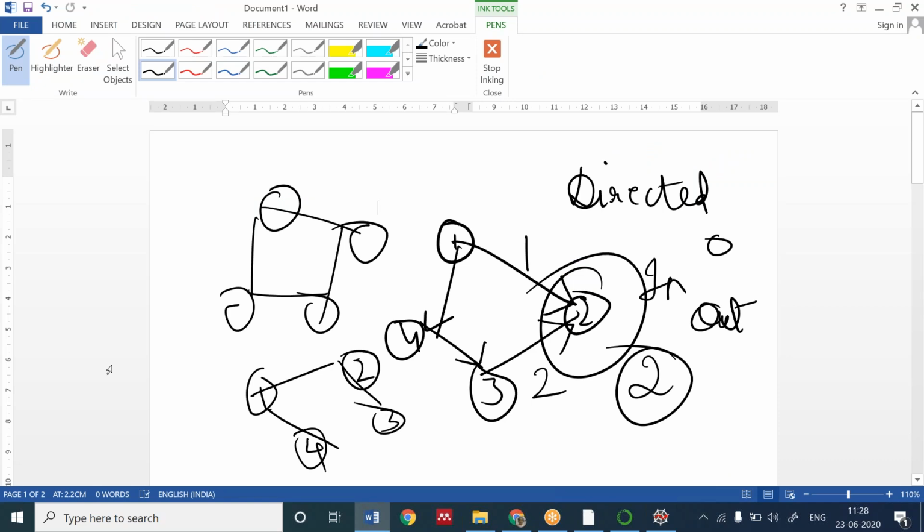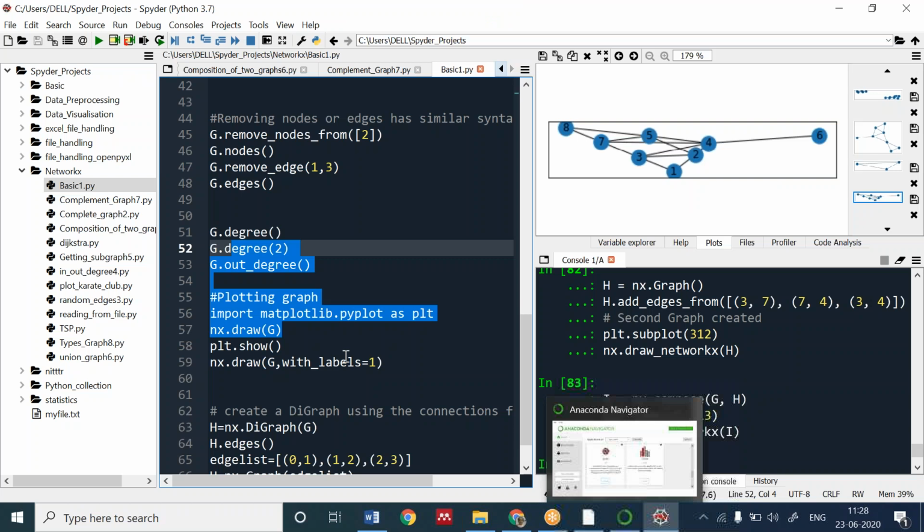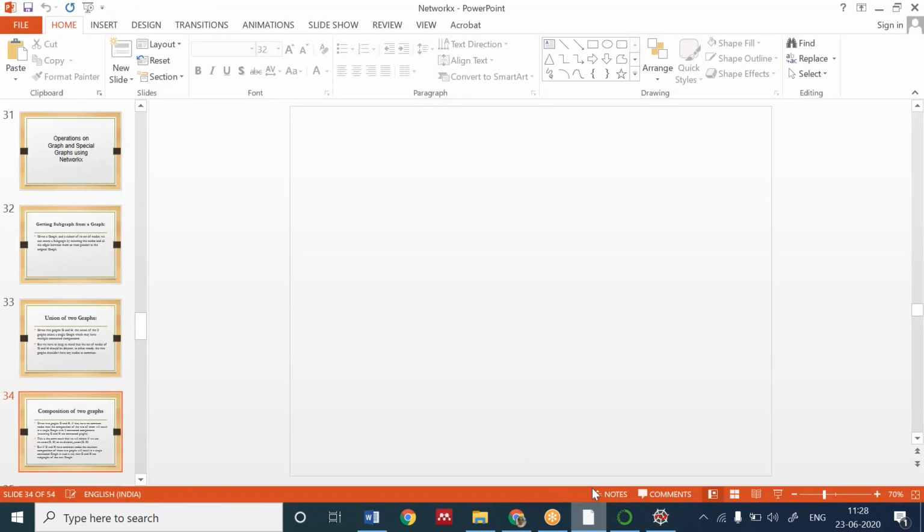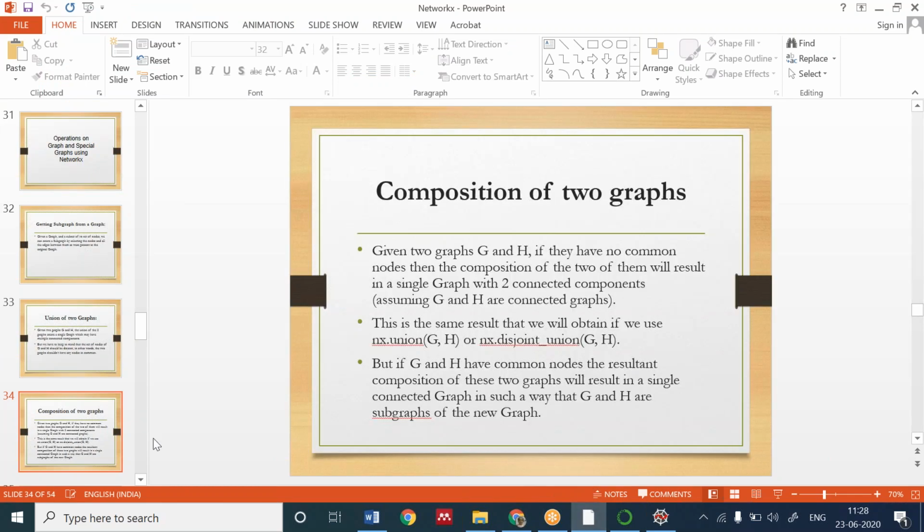Hope it's clear, Anushka. And Tamanna, what is this of the subplot? In this function, we are just passing the values in the subplot. You can see we are passing the values x and y and some other values. You can study this from the help section if you want to explore more. So we are done with this. Can I do one or two more functions before the break?